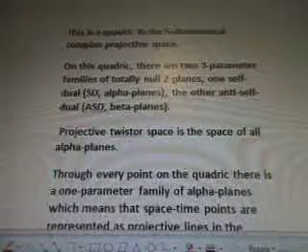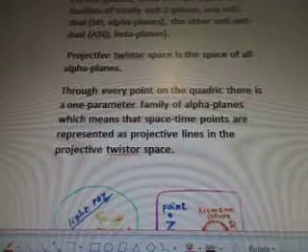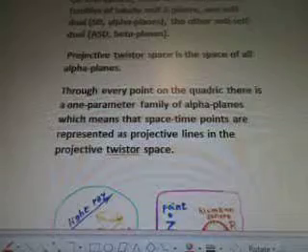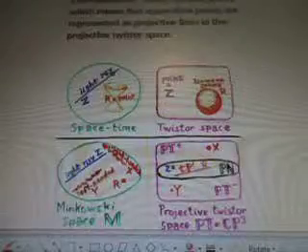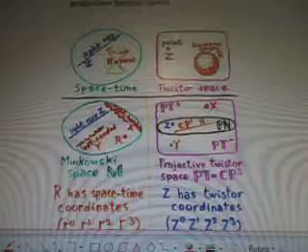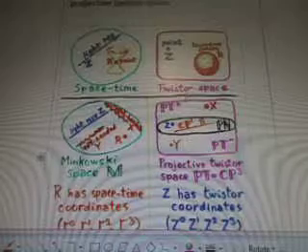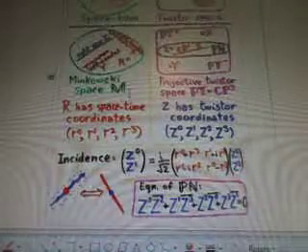Projected twistor space is the space of all alpha planes. Through every point on the quadratic there is one parameter family of alpha planes, which means that space-time points are represented as projective lines in the projective twistor space. So he's talking about light rays, space-time and twistor space, Riemann spheres there. He's talking about Minkowski space M.